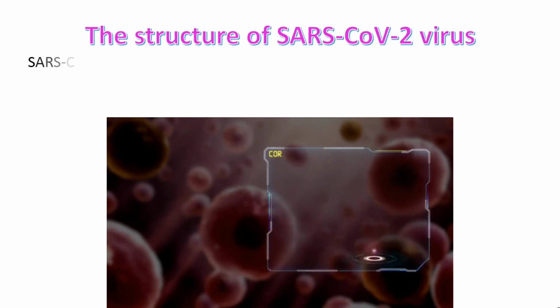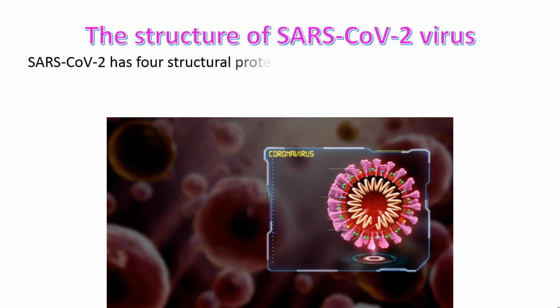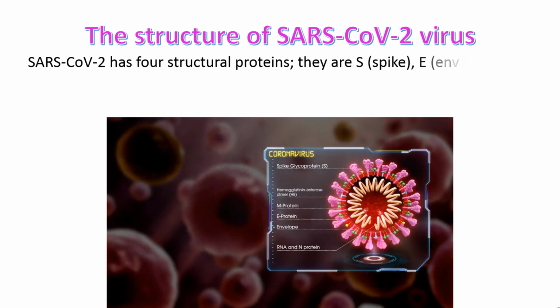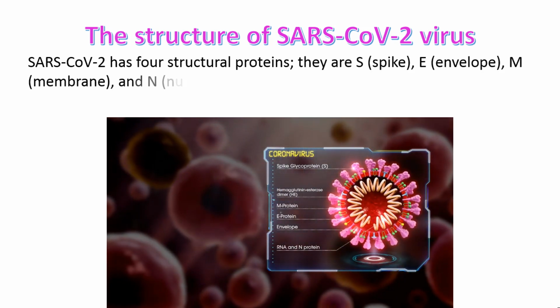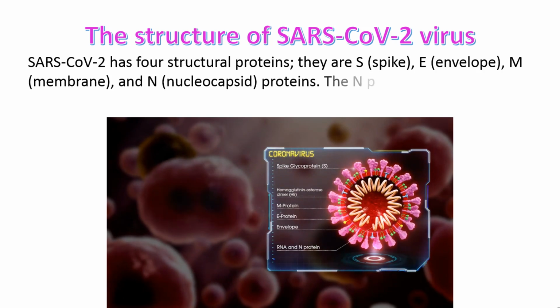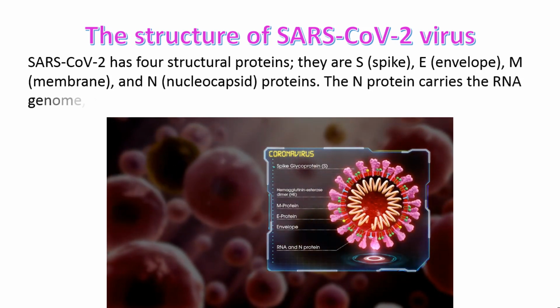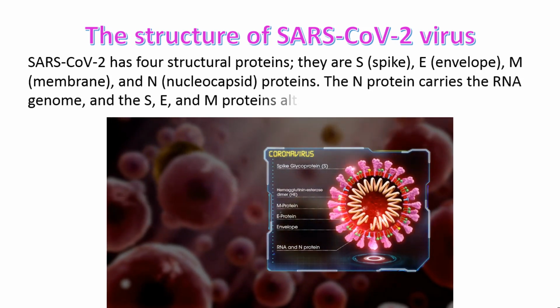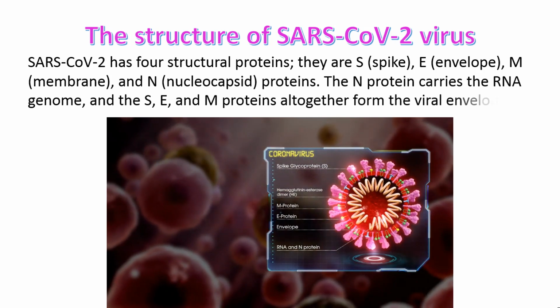The structure of SARS-CoV-2 virus. SARS-CoV-2 has 4 structural proteins. They are S, Spike; E, Envelope; M, Membrane; and N, Nucleocapsid proteins.